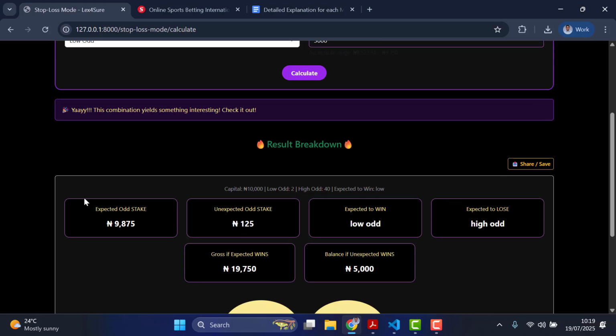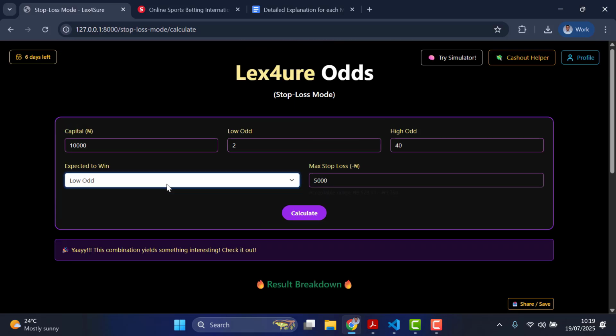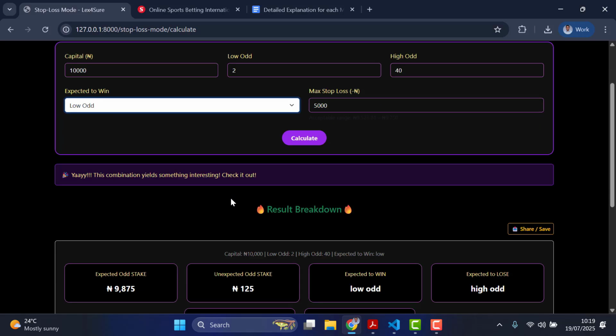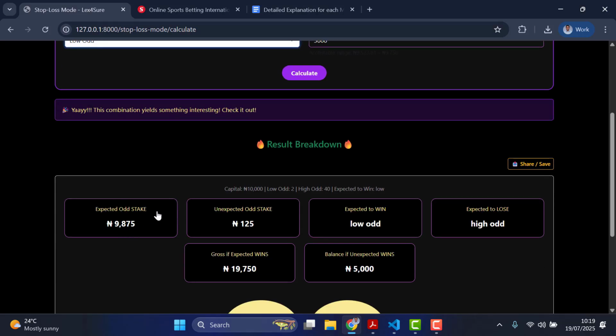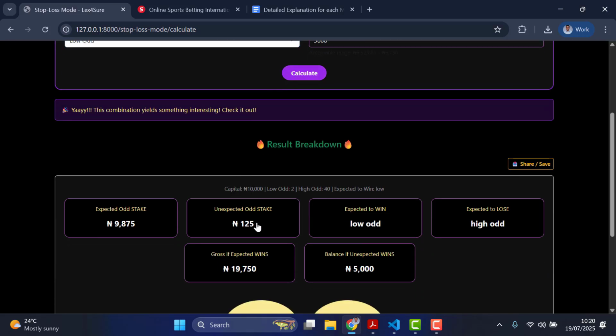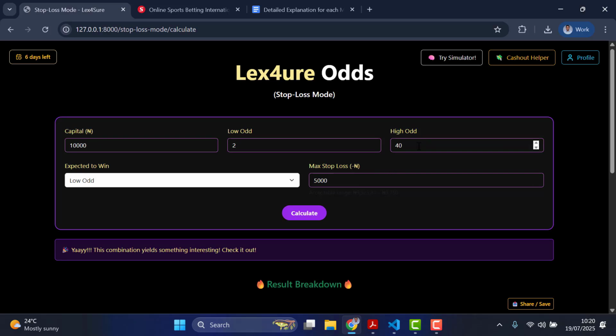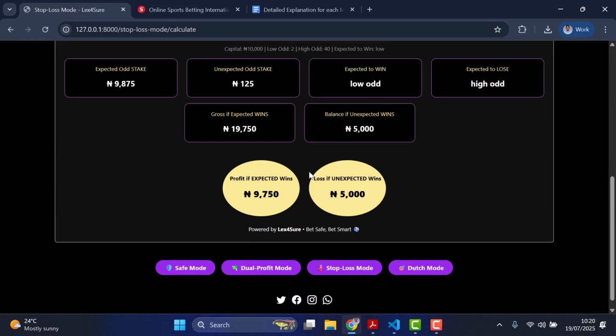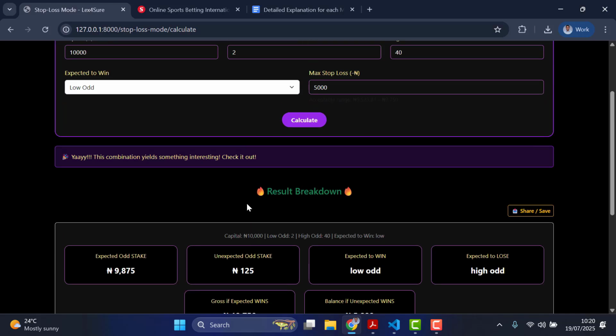All right, pay attention to this thing, expected odd stake. So this, you are expecting the low odd. This is a drop down. You're expecting the low odd to win, which is this. So that means you have to put in 9,875 naira for that odd and bet it separately. Then copy this one and paste and bet another ticket for 125 naira for this high odd. So that's the guideline, and then this will be the total summary of the outcome that you are going to see from it.